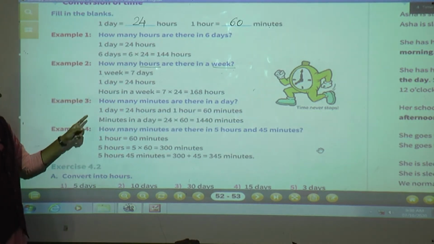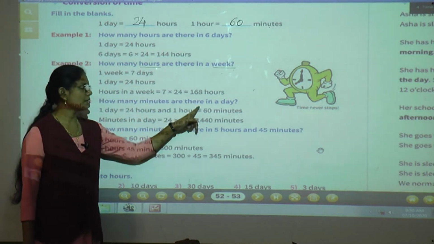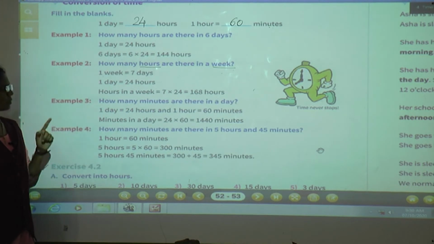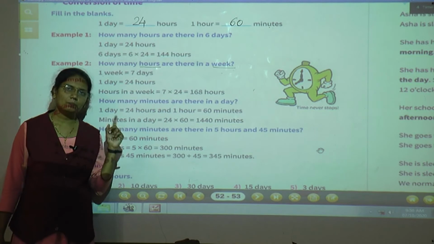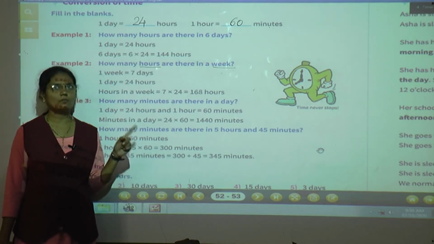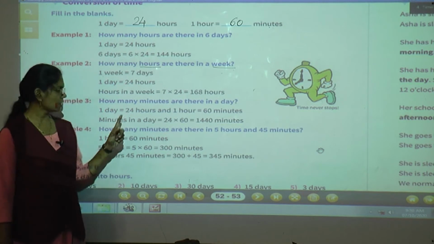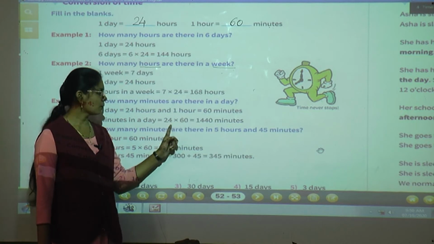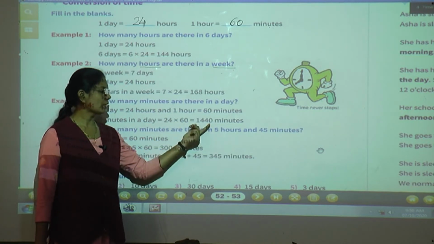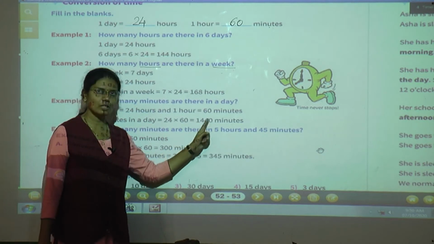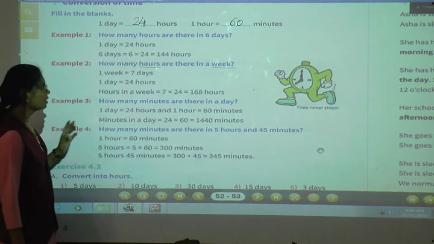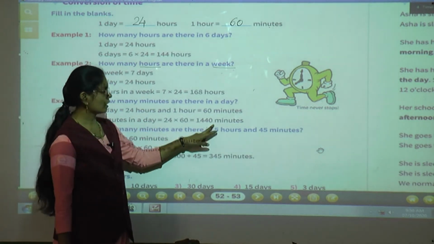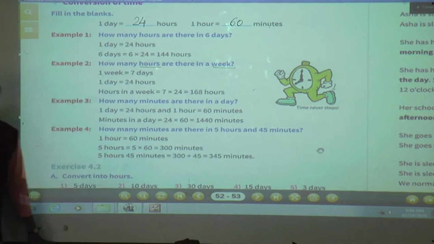Now what is the question? How many minutes are there in a day? In a day means what? We have to multiply it by 24 because in a day there are 24 hours, and that 24 hours we have to convert into minutes. So minutes in a day is equal to 24 into 60. Now do the multiplication. After multiplication you will get the answer 1440 minutes. So in a day 1440 minutes are there.